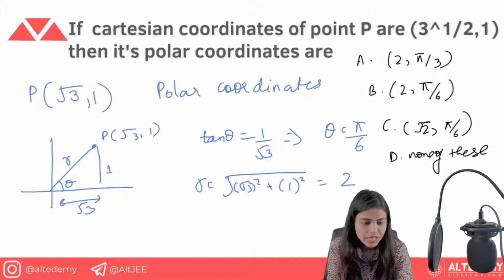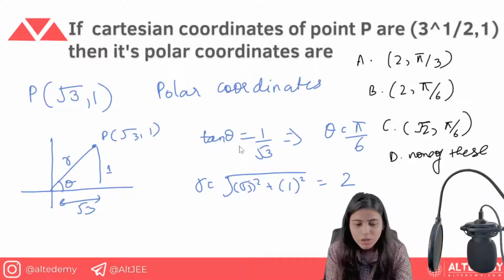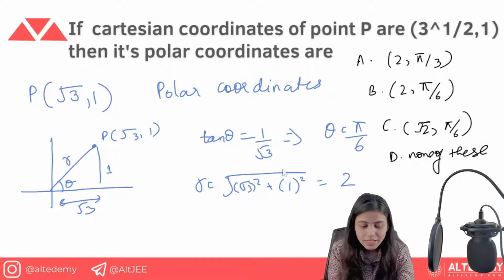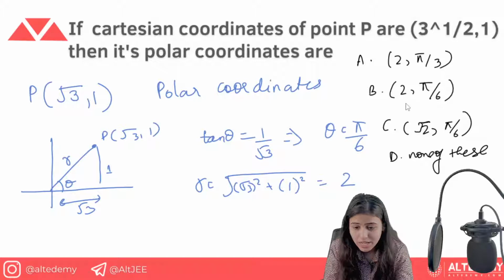So we have these options, and we just have to find the polar coordinates. What do you think is going to be the answer? I told you all how we write the polar coordinate, that is P of r comma theta. What is r? 2. What is theta? Pi by 6. So B is the option.